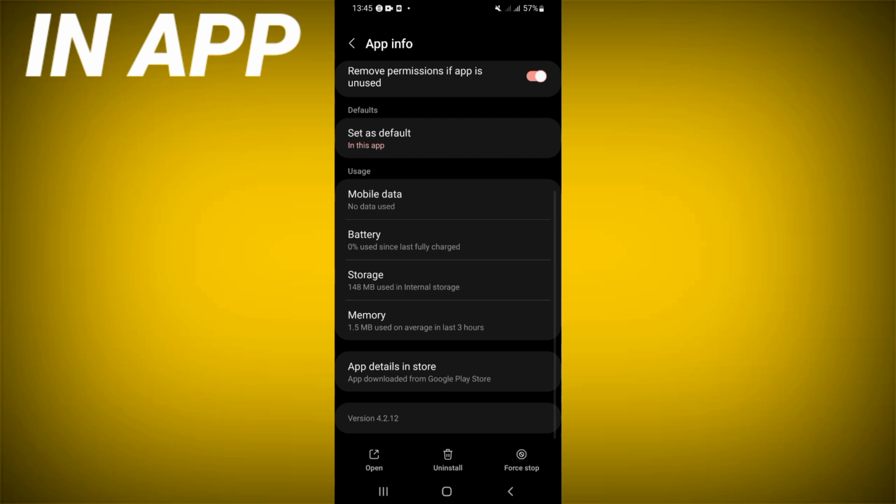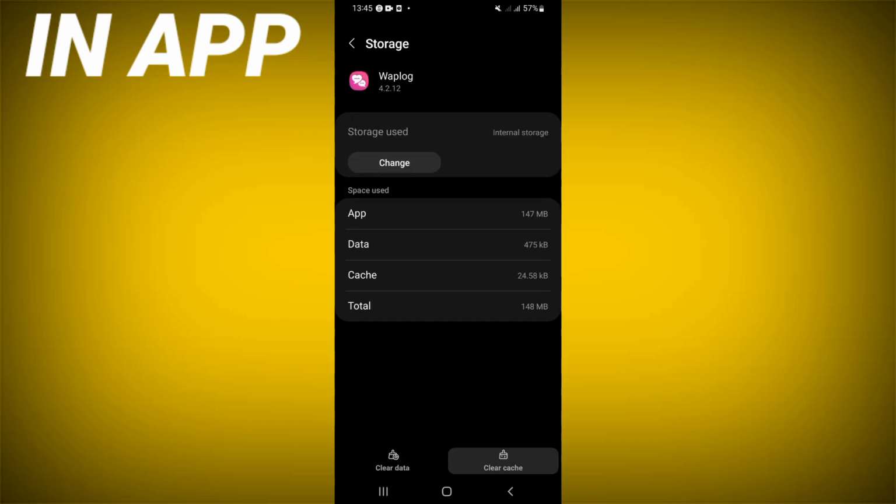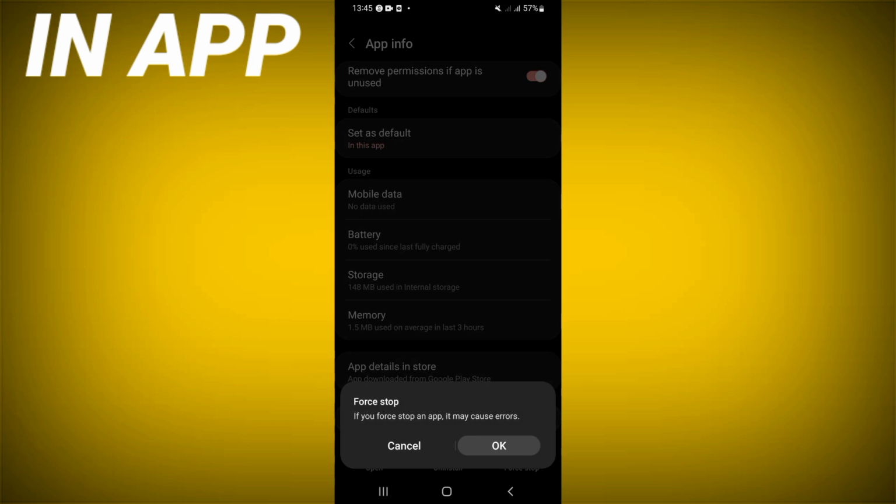Scroll down this list, click on storage, and click clear cache here. Go back now, click on force stop, and click OK.